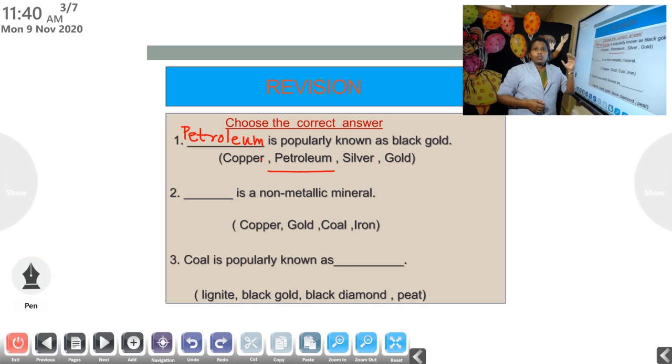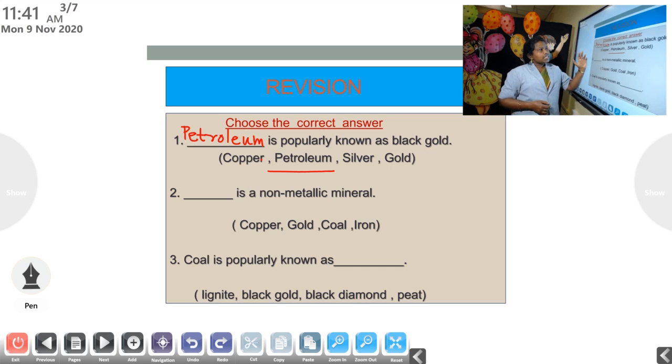Then so many types of minerals are there. Then why do we call petroleum black gold? Because we use petroleum for doing different things. Okay, we use petroleum as a source of energy, and also petroleum is used for making different things like cooking gas, plastics, cosmetics, lubricants, etc. So, as it is very important, we call it black gold.